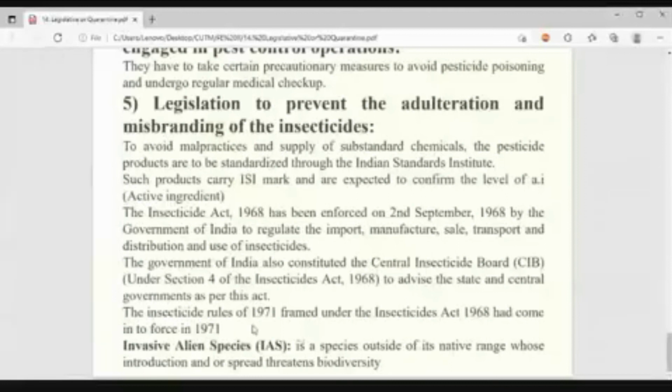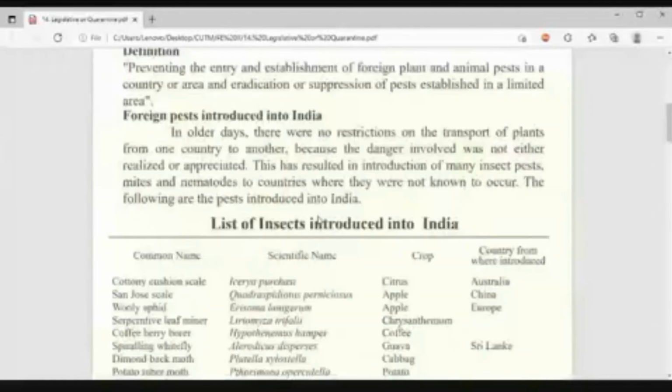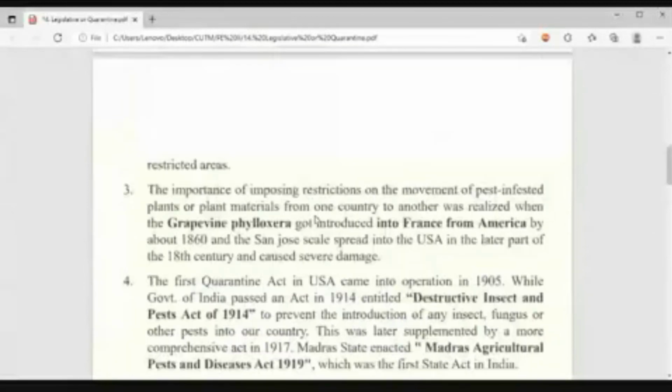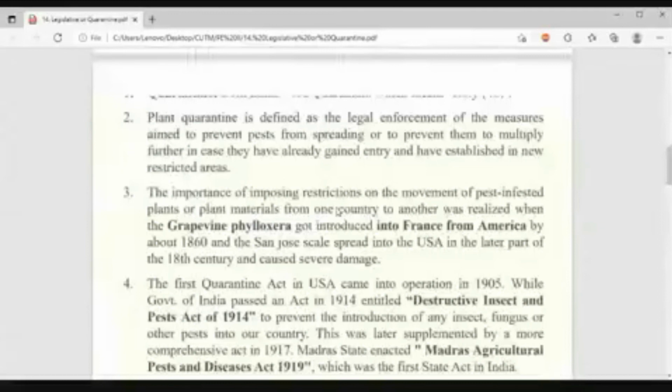Understood? This is known as invasive alien species. So clearly understood what the legislation method is and what may come in the exam. What are the things you need to remember? Understood? Yes, sir. Okay.